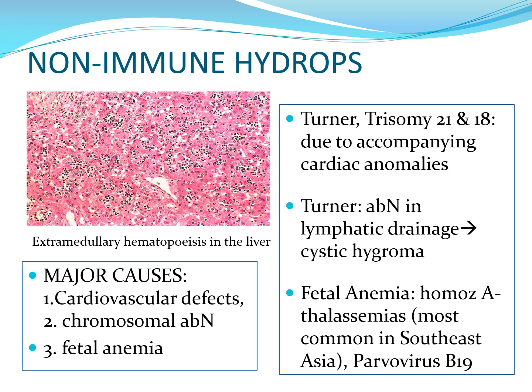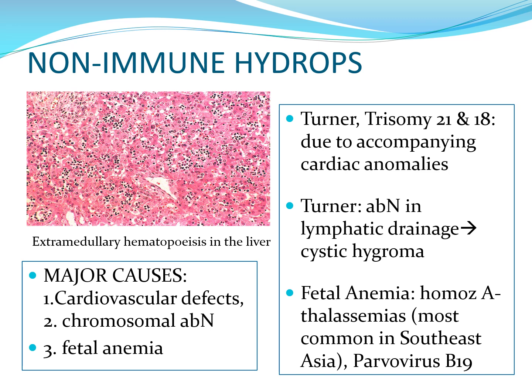Let's discuss now non-immune hydrops. There are three major causes of non-immune hydrops. These include cardiovascular defects, chromosomal abnormalities, and fetal anemia. So, in Turner syndrome and trisomies 21 and 18, non-immune hydrops is due to the accompanying cardiac anomalies.